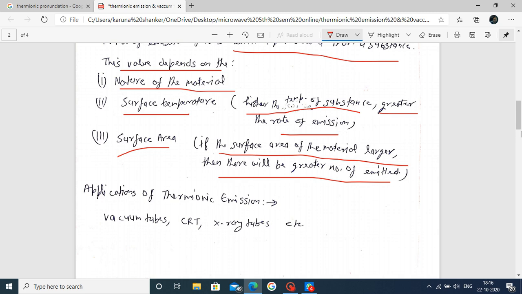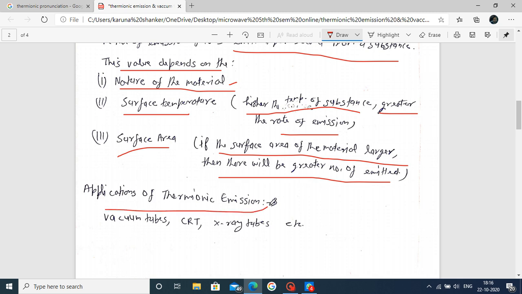So the rate of emission depends upon the nature of the material, which type of material we use, such as tungsten or copper, and also the surface temperature and the surface area.